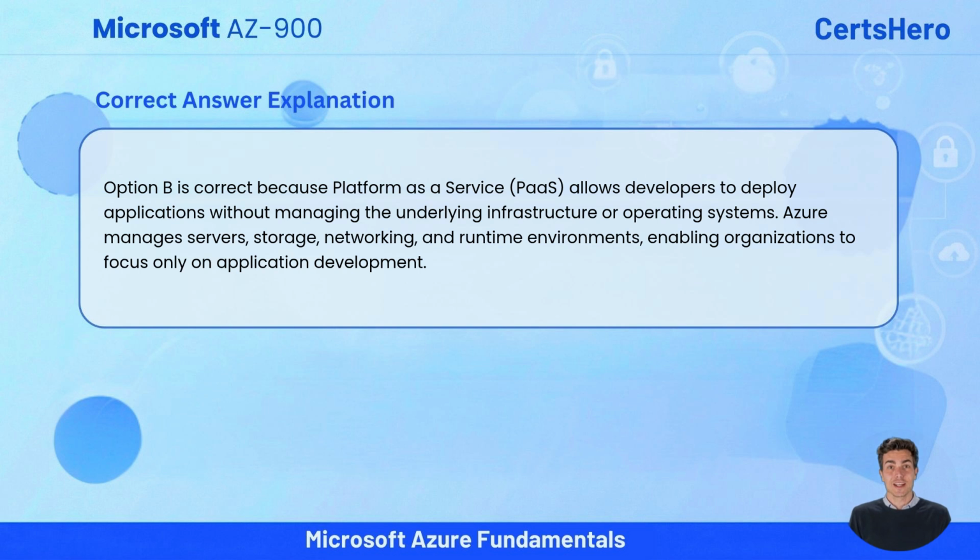Option B is correct because Platform as a Service, PaaS, allows developers to deploy applications without managing the underlying infrastructure or operating systems. Azure manages servers, storage, networking, and runtime environments, enabling organizations to focus only on application development.